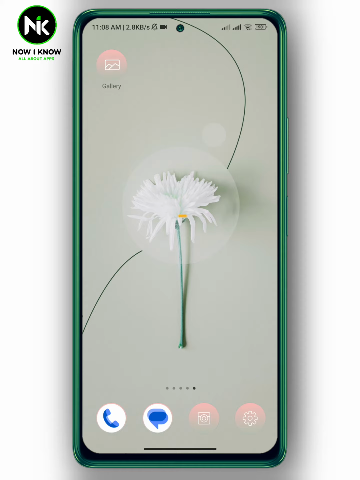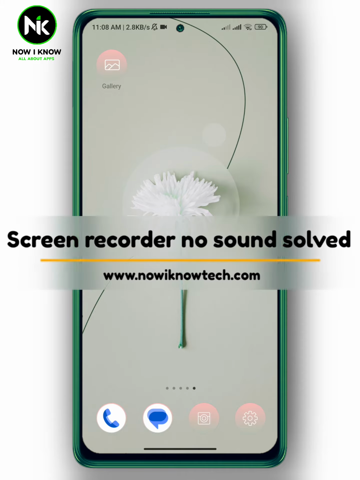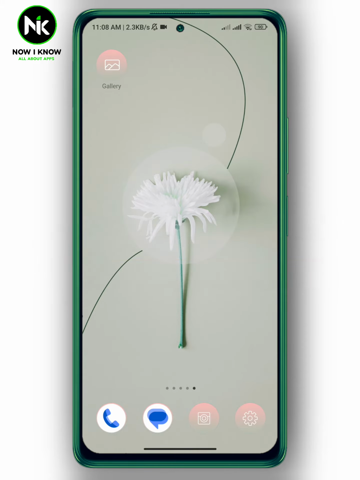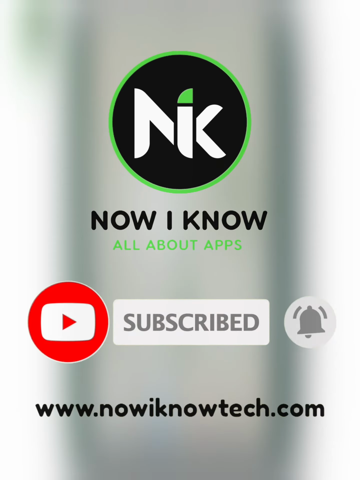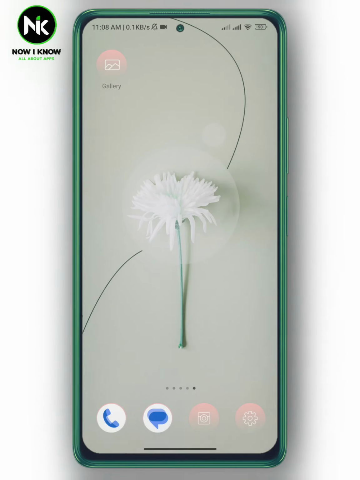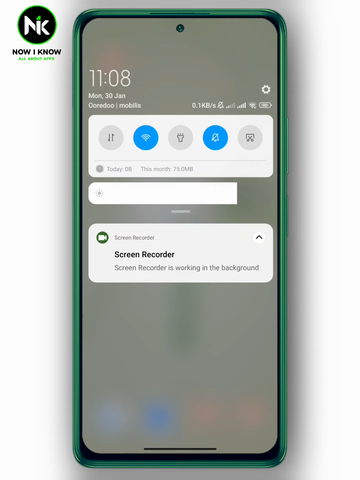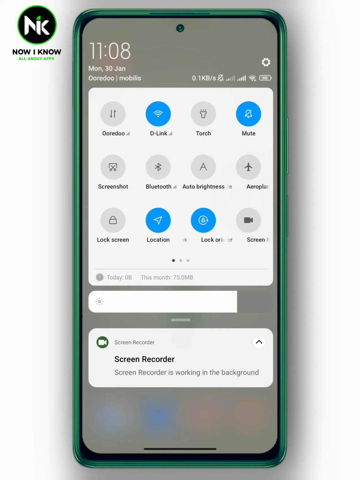And in today's video, we're gonna talk about how to fix screen recorder no sound. So let's get started. Well, sometimes when you make a screen recording and go to the gallery, you may find that there's no sound. Now, how to fix this problem?